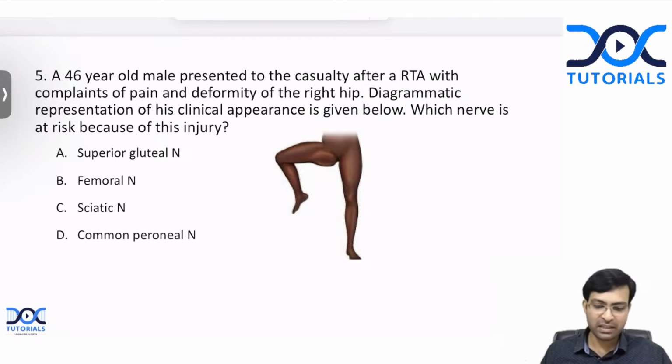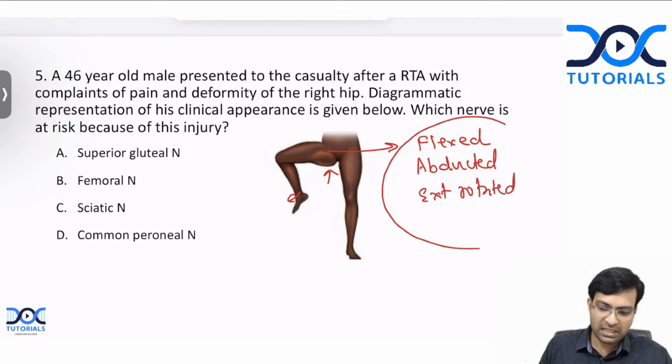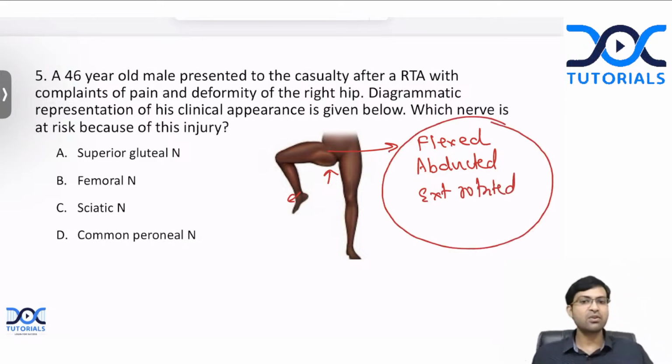What is the deformity that you see here? You can see that after the injury, this patient has an abnormal deformity of the hip, isn't it? What has happened to the hip? It is flexed. Then what? It is flexed, it is abducted. And if you look at the foot, you can see that the limb is also externally rotated. So there is flexion, abduction, and external rotation of the hip.